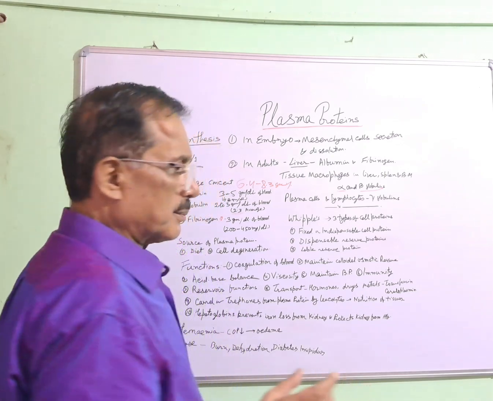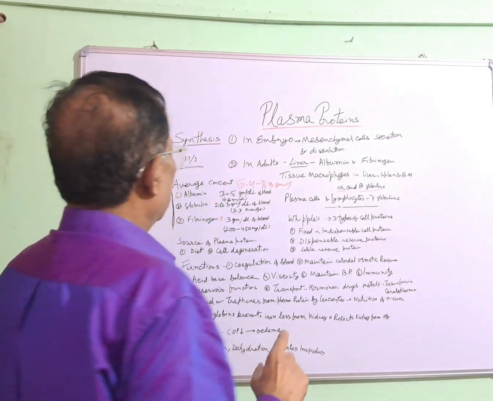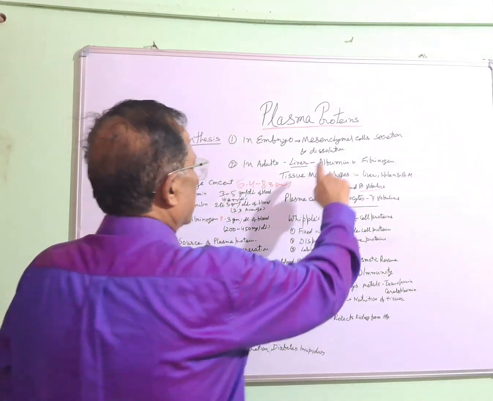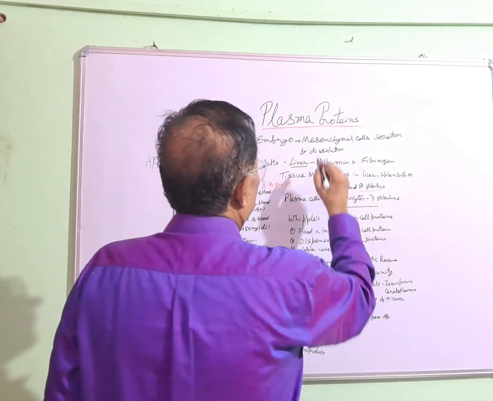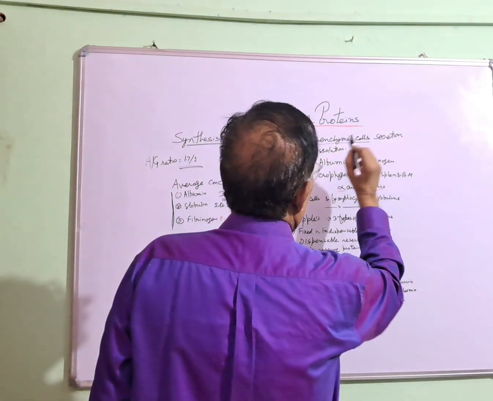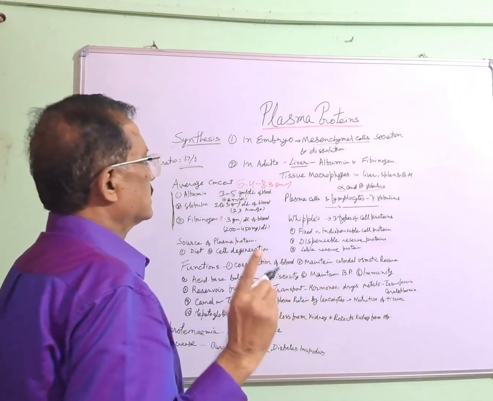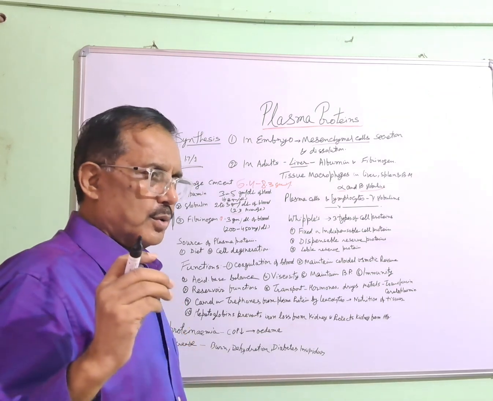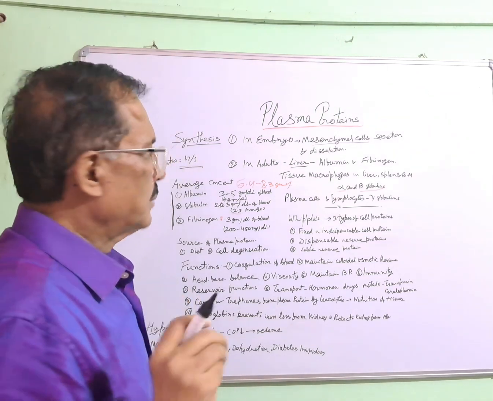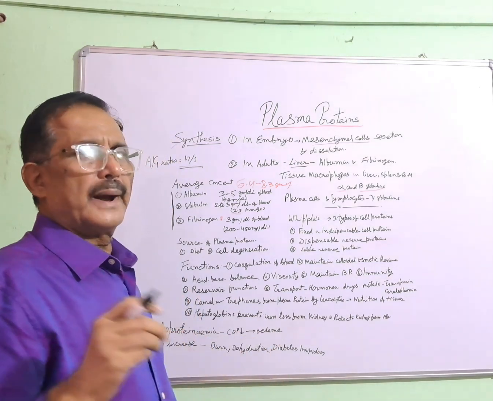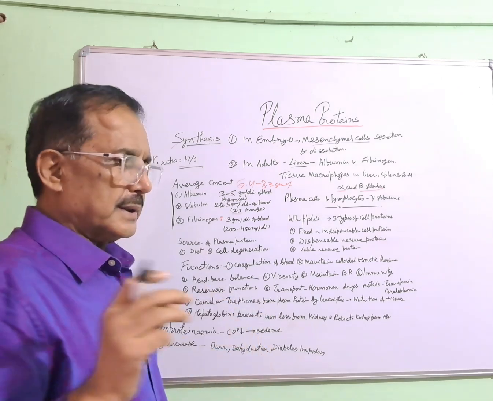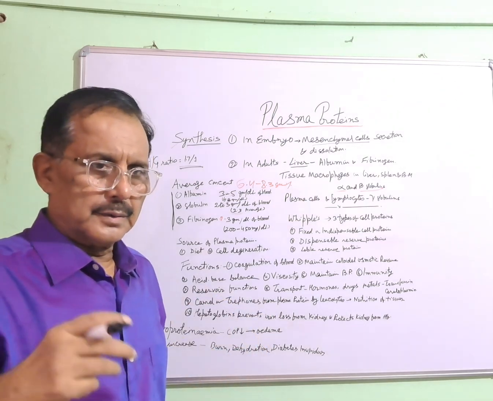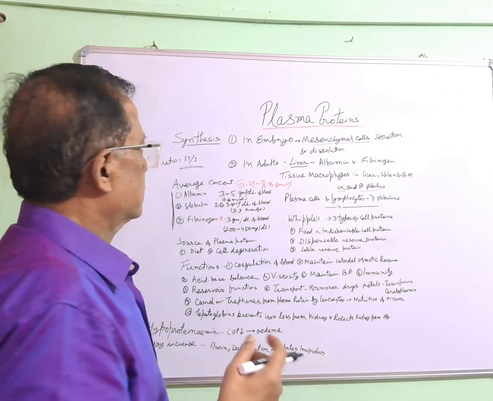Now, synthesis: where are plasma proteins synthesized? In the embryo, mesenchymal cells secrete these proteins, especially albumin, by secretion and by dissolution.